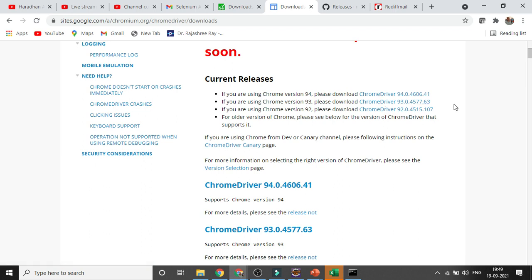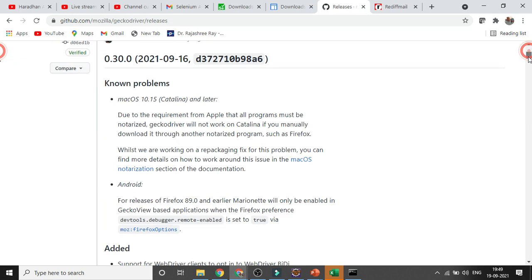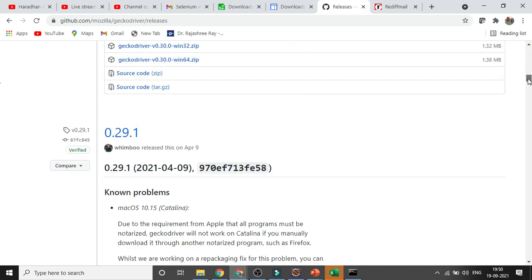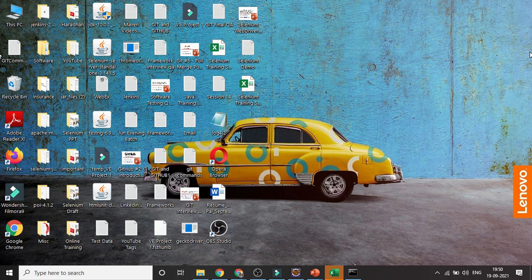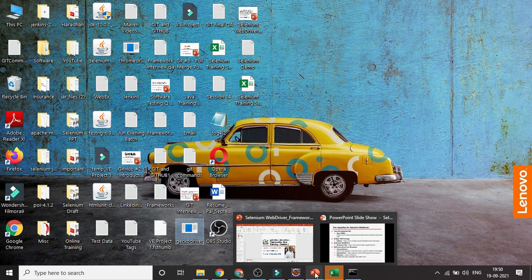Similarly, as with the Chrome driver, for the Firefox browser you need to install the Gecko driver. Whatever version you are using, you need to install the matching driver. I have already installed two drivers on my desktop here. This is my Chrome driver, this is my Gecko driver. So these are the four prerequisites you need to install.